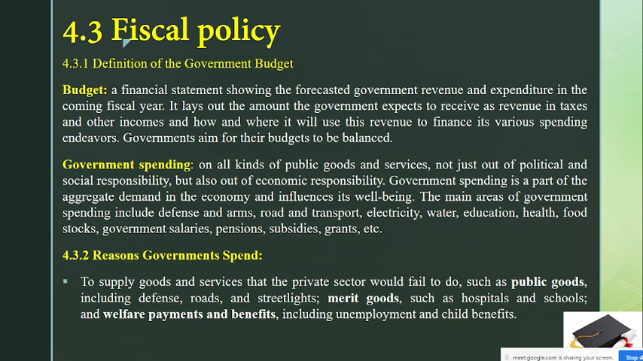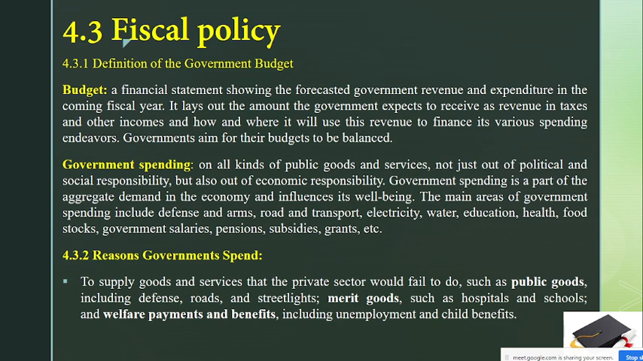The other one, government spending, where the government can spend on all kinds of public goods. If you remember, we discussed that the government will spend on public goods, the goods which are used by the common public, like hospitals, education, and all this stuff. Not just out of political and social responsibility, but also out of economic responsibility. Government spending is a part of the aggregate demand in the economy and influences its well-being.